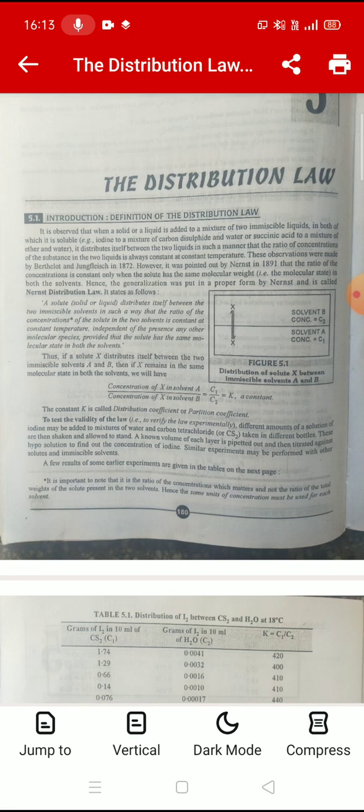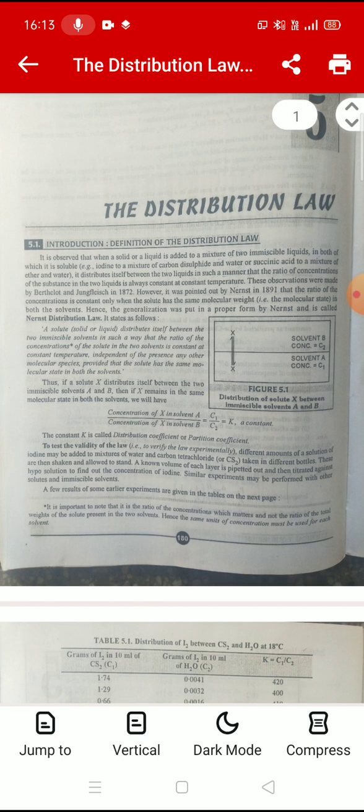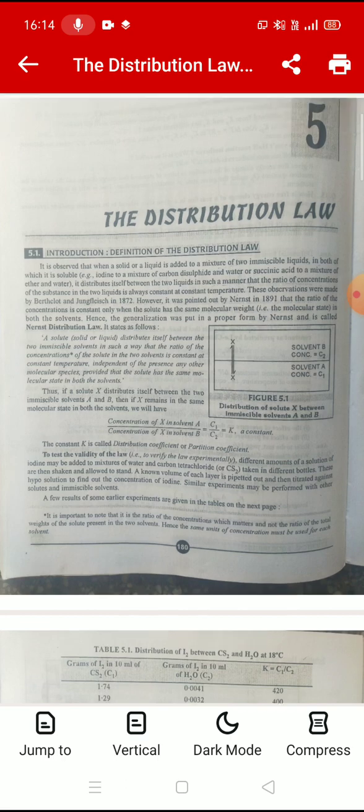It states as follows: a solute, that is solid or liquid, distributes itself between the two immiscible solvents in such a way that the ratio of the concentrations of the solute in the two solvents is constant at constant temperature, independent of the presence of any other molecular species, provided that the solute has the same molecular state in both the solvents.